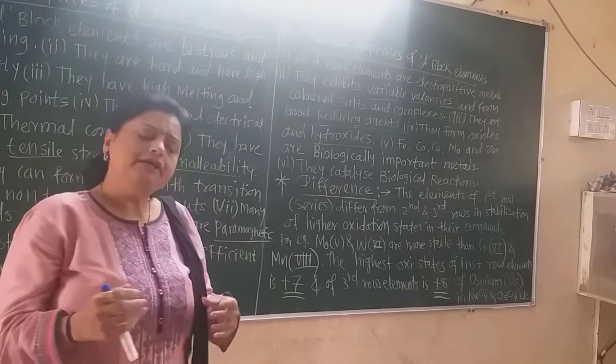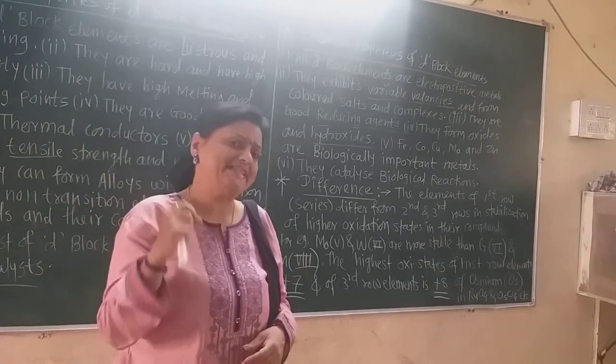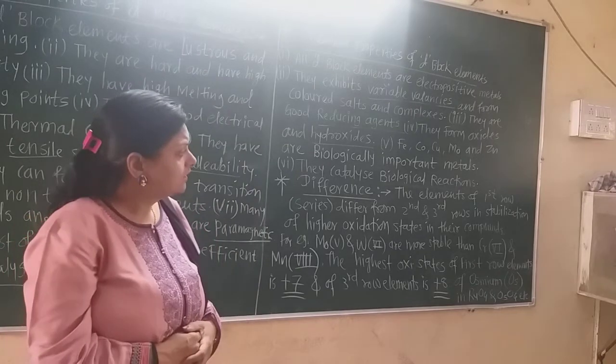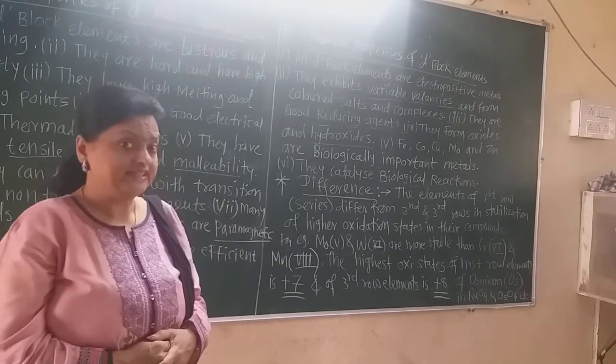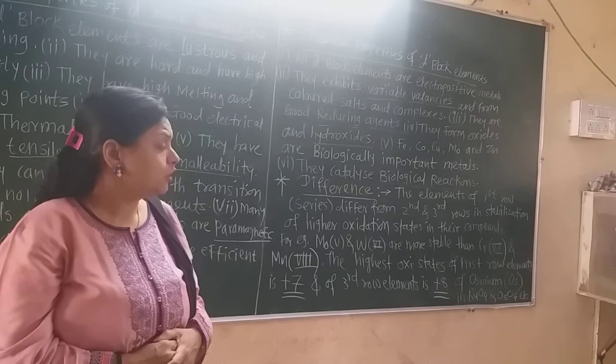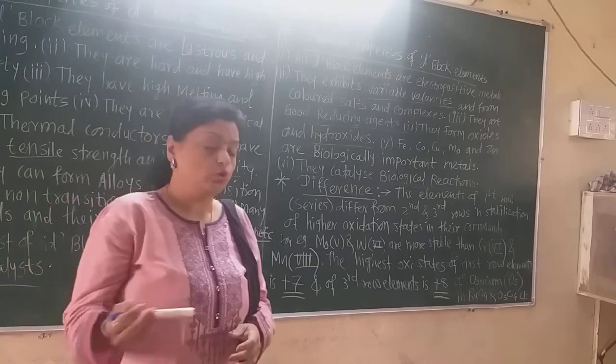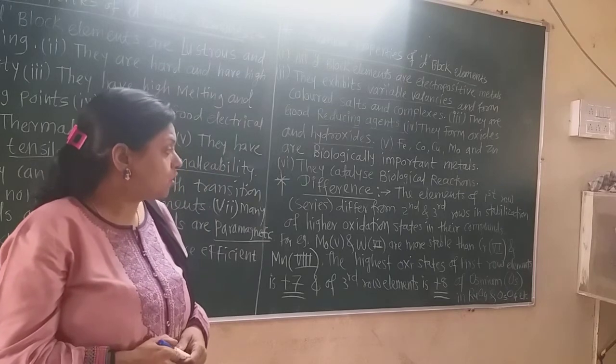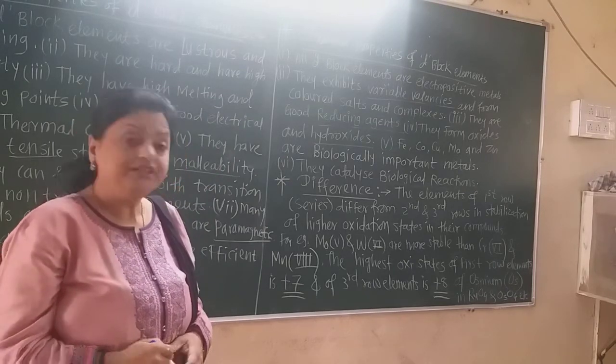Now, there is some difference between the rows or series in the d-block elements. The elements of the first row, that is the 3d series, differ from the second and third rows, that is the 4d and 5d, in stabilization of higher oxidation states in their compounds.